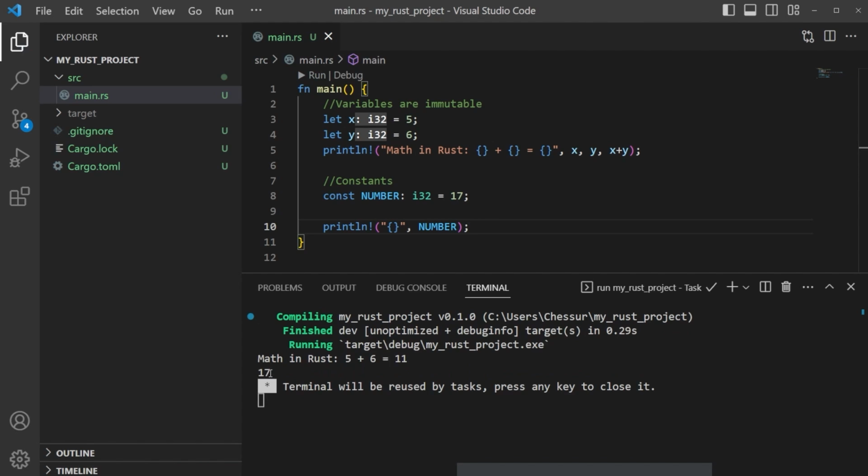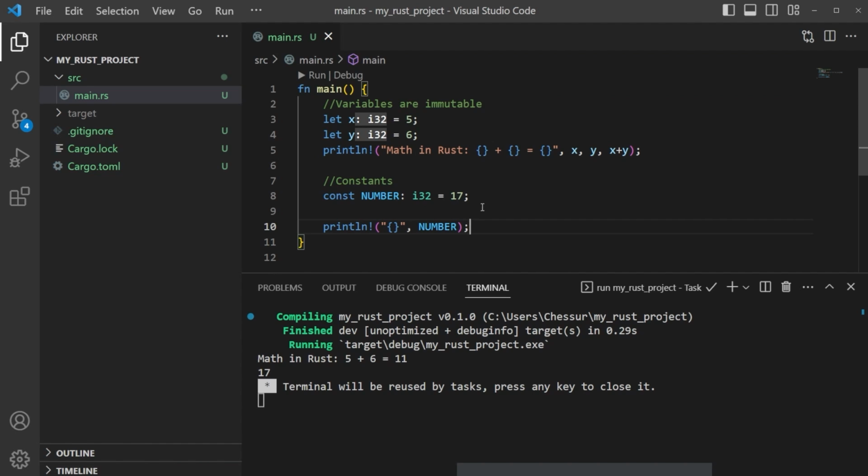Now, why do we care about constants? Why aren't we just using let here? Well, constants can be placed outside of your function. So right now, everything we've been doing up until this point has been within a function, and we're in the function main.